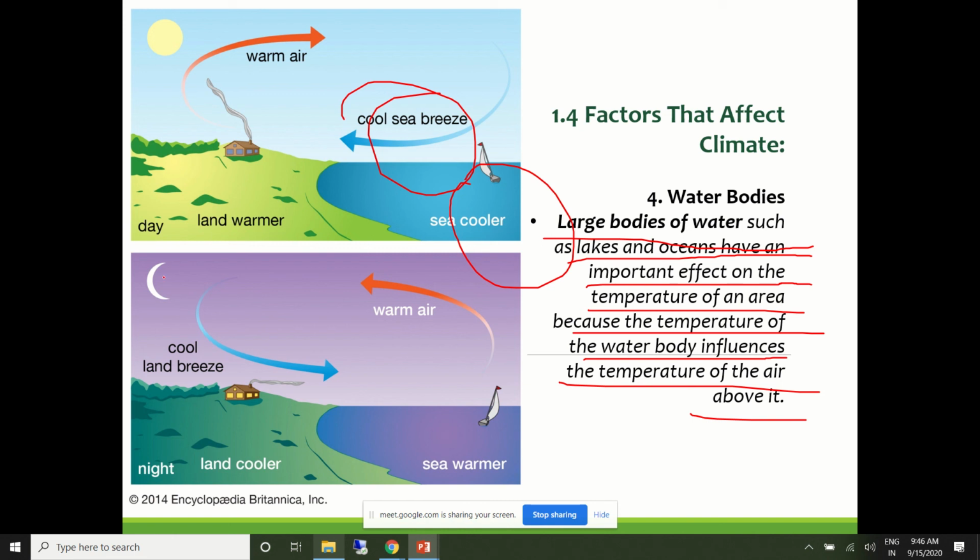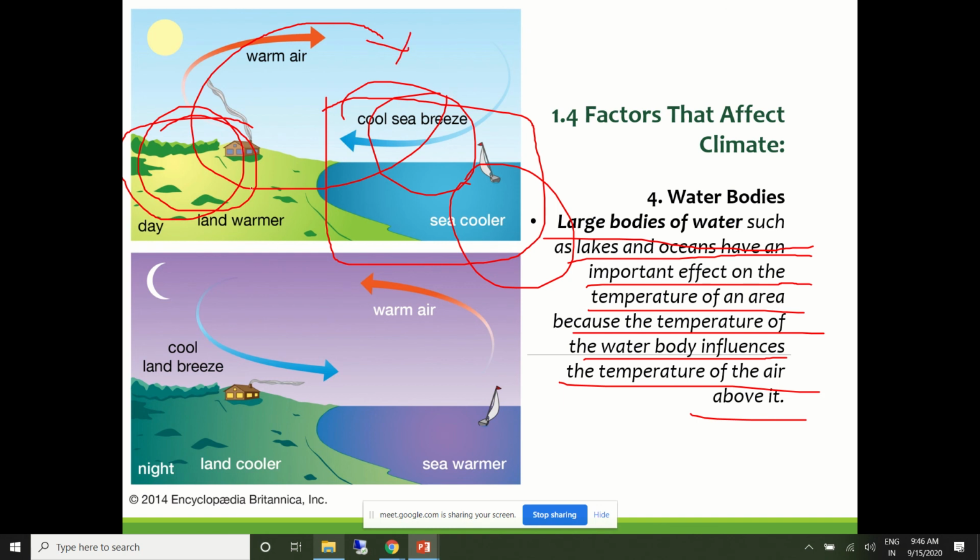So during daytime, what happens? The surface here in the water is cooler, and the land is getting heated up because of the light. These are very basic things. There is a cycle that happens: cool air replaces hot air, and hot air replaces cooler. The reverse happens in the night, where the landmass sheds its excess heat into the water.